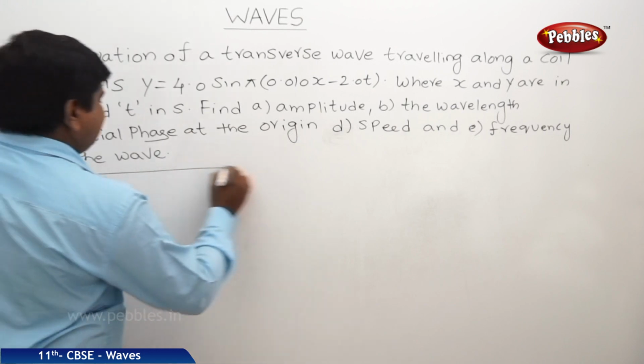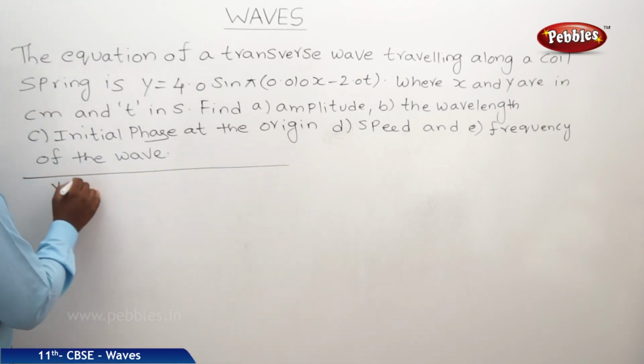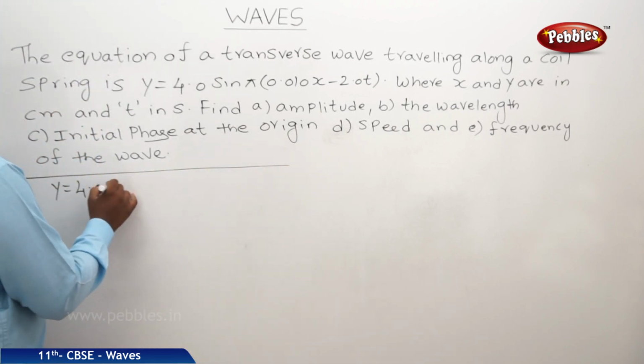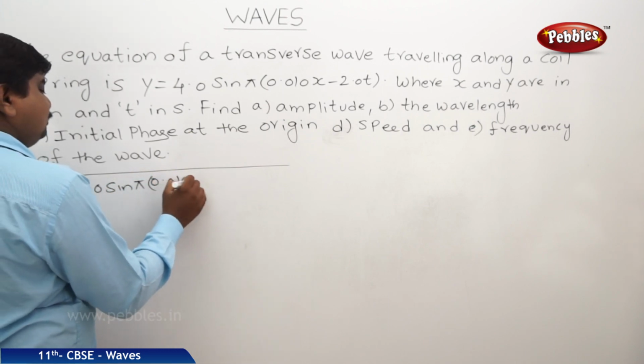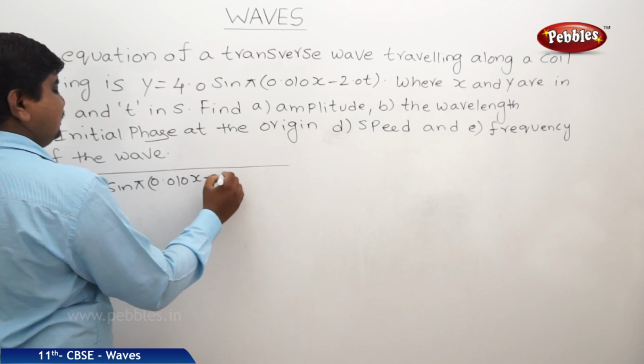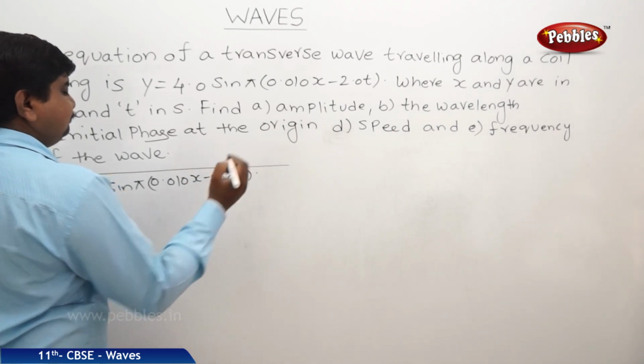The given equation is y equal to 4.0 sin pi into (0.010 x minus 2.0 t).